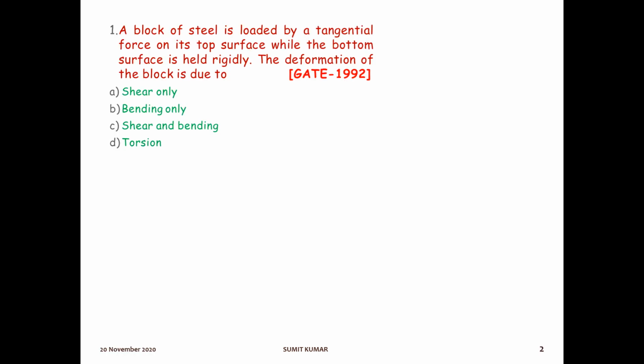Beginning with the first question, which asks, a block of steel is loaded by a tangential force on its top surface while the bottom surface is held rigidly. The deformation of the block is due to. So in this question, suppose this is a block, it is resting on any surface and the bottom surface of this block is rigidly fixed. So if a tangential force acts on the top surface, then the deformation of the block is due to,